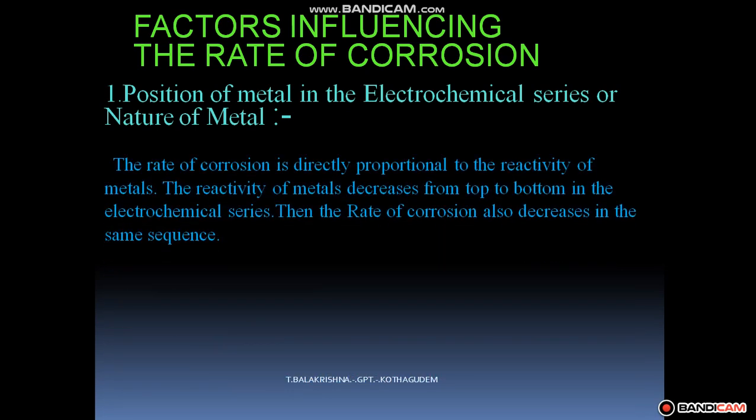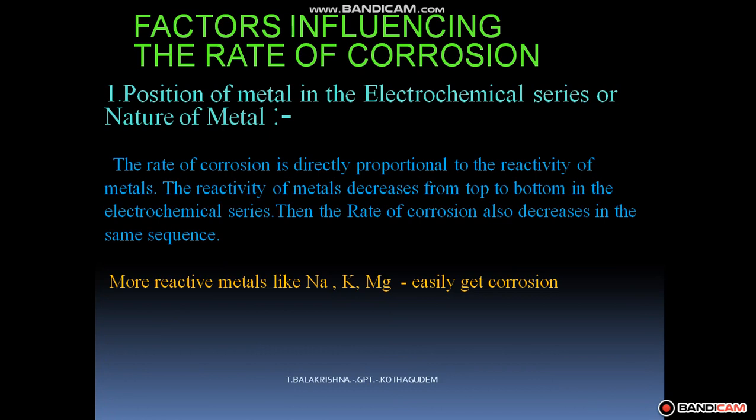The rate of corrosion is directly proportional to the reactivity of the metal. The reactivity of metals decreases from top to bottom in the electrochemical series. Hence, the rate of corrosion also decreases in the same sequence.